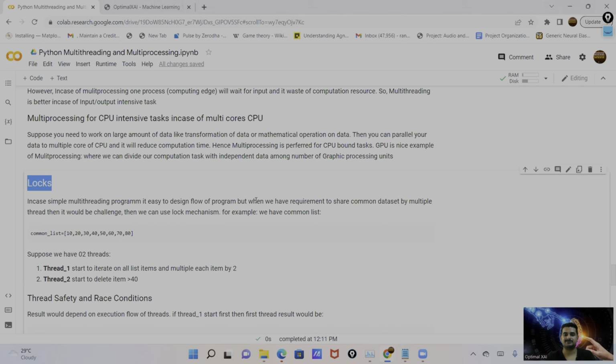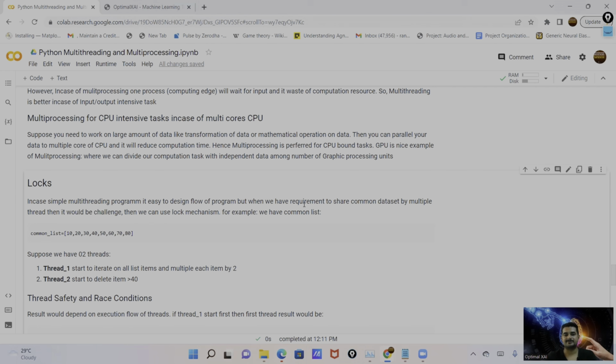Suppose we have the requirement to share common data by multiple threads, then it creates challenges like thread safety and race conditions in real time. Then we use a lock mechanism to fix these issues, like race conditions or thread safety issues.